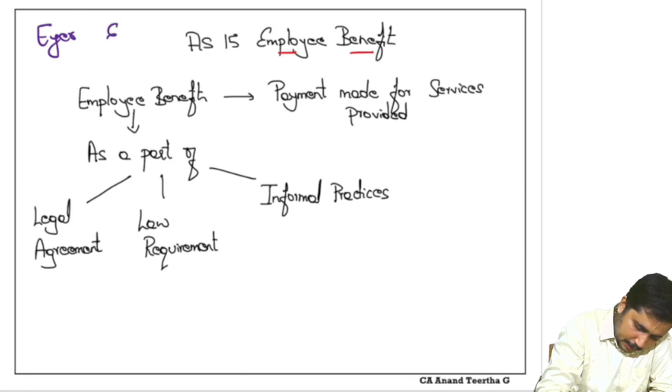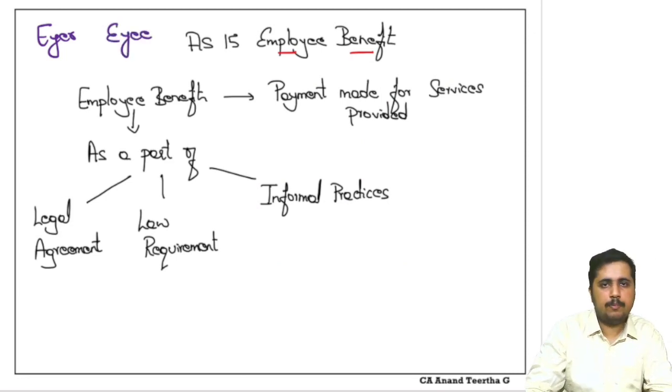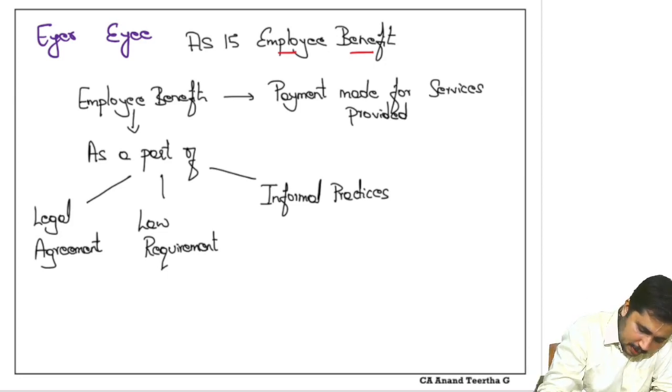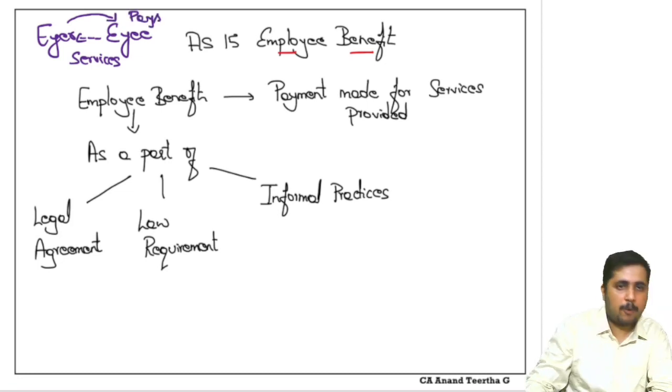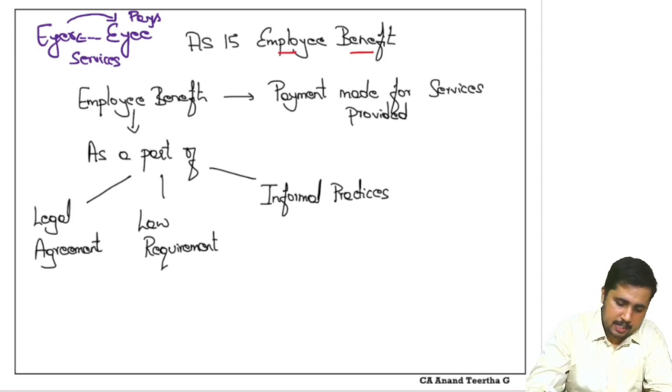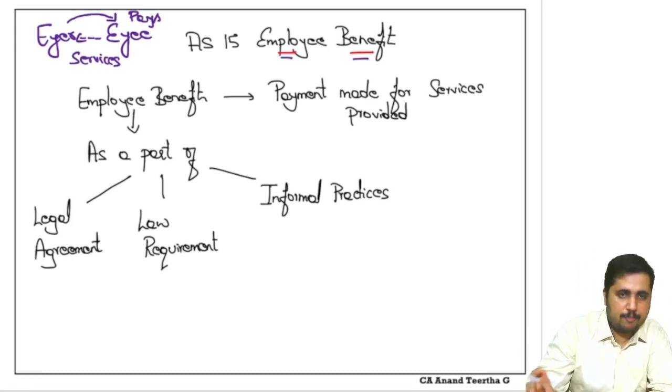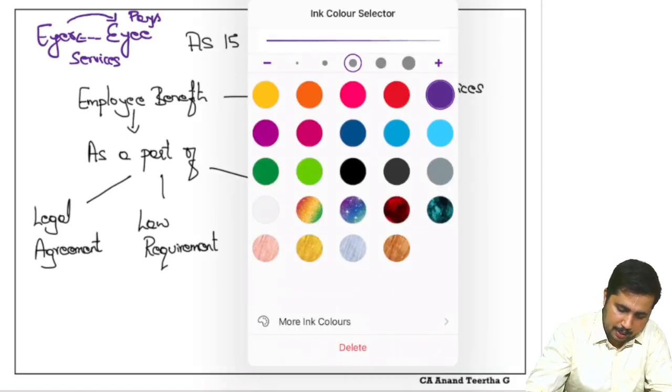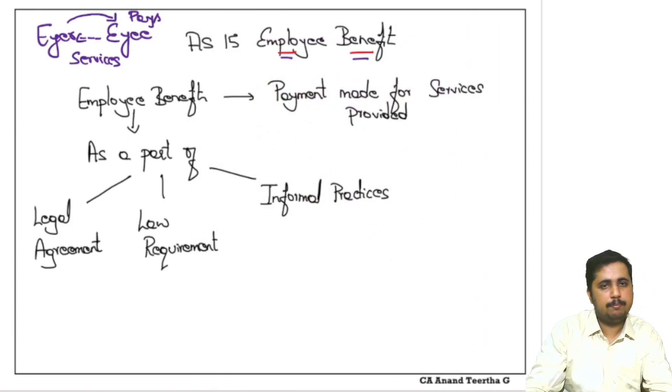There will be another person called the employee. The employer hires the employee, whereby the employee provides services to the employer, and the employer pays some benefit to the employee. Whatever the employer is paying here is covered in employee benefits. That is the mechanism we are supposed to adopt in this situation.